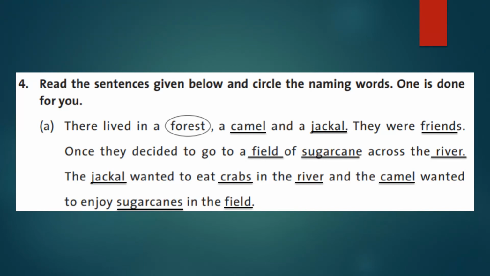They were friends. Once they decided to go to a field of sugarcane across the river. The jackal wanted to eat crabs in the river and the camel wanted to enjoy sugarcanes in the field. So all the underlined words are naming words.